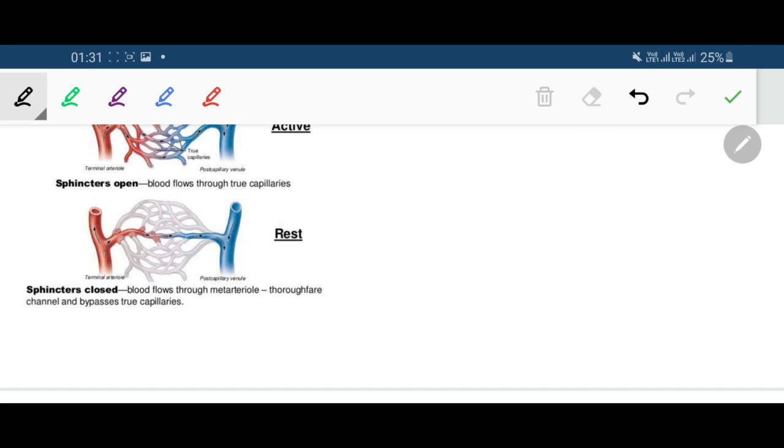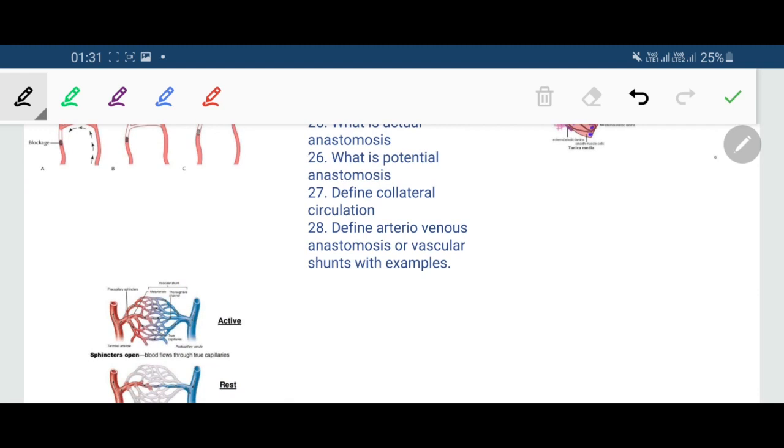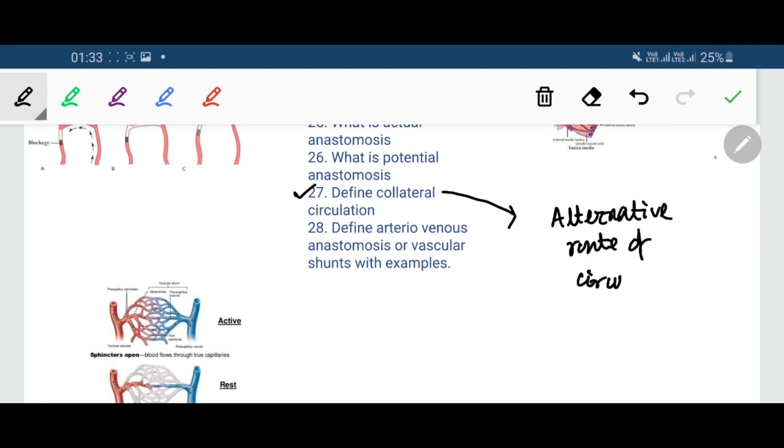Now what is collateral circulation? Collateral circulation means an alternative route of circulation when the main route of circulation is somehow blocked or non-functioning.